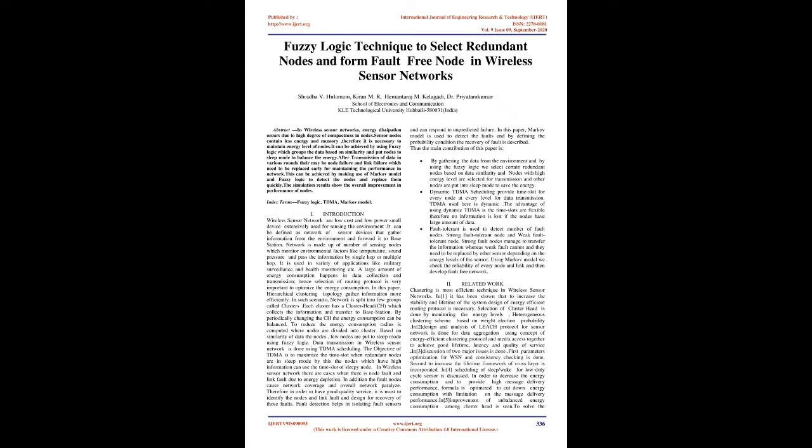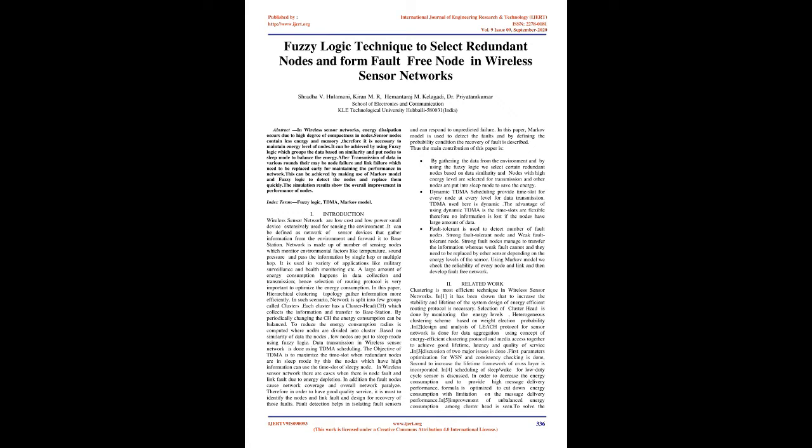Introduction. Wireless sensor networks are low-cost and low-power small devices extensively used for sensing the environment. It can be defined as a network of sensor devices that gather information from the environment and forward it to the base station. The network is made up of a number of sensing nodes which monitor environmental factors like temperature and sound pressure, and pass the information by single hop or multiple hop. It is used in a variety of applications like military surveillance and health monitoring, etc.